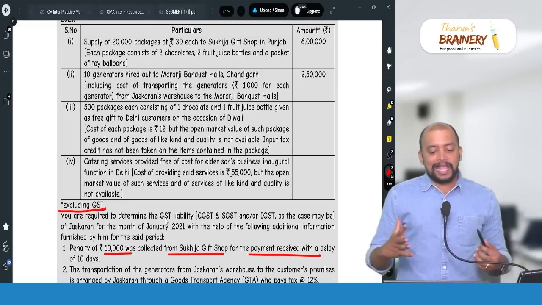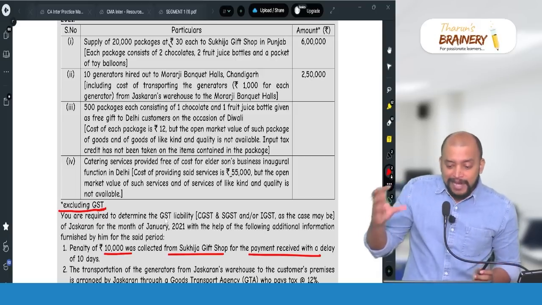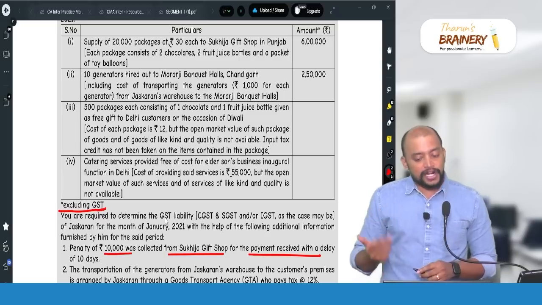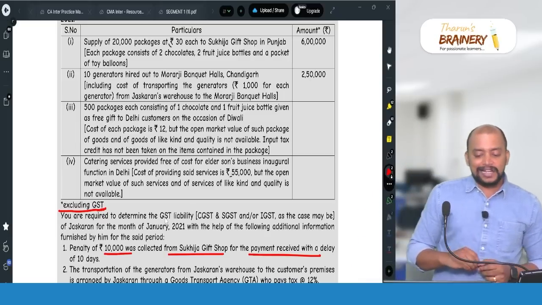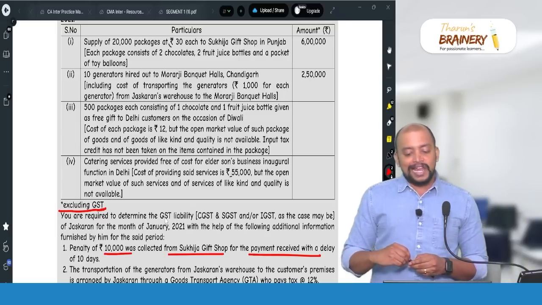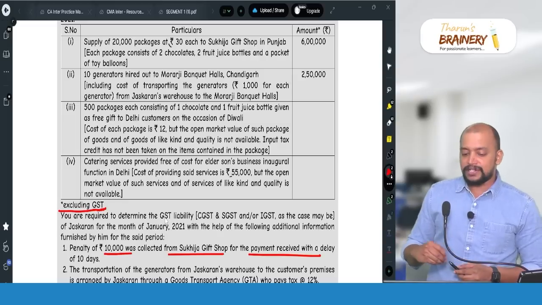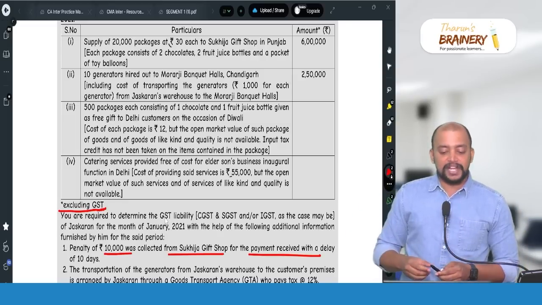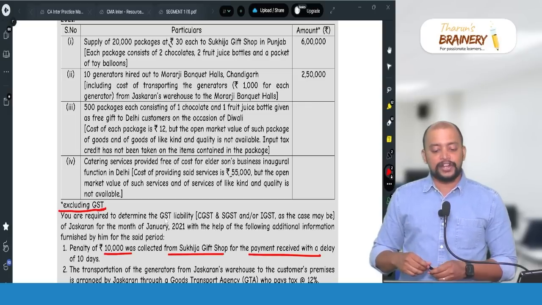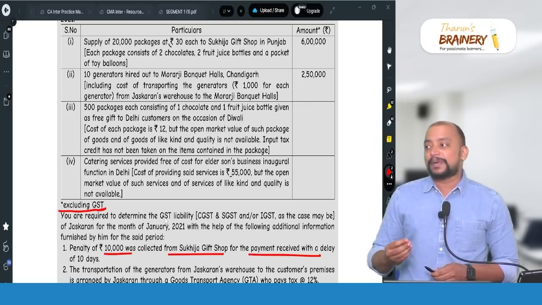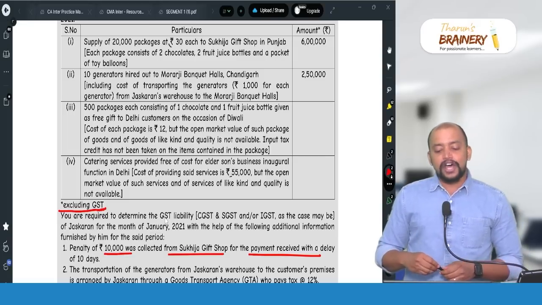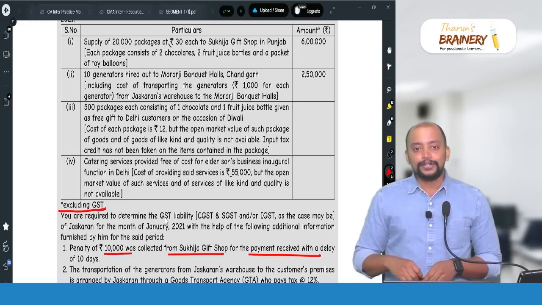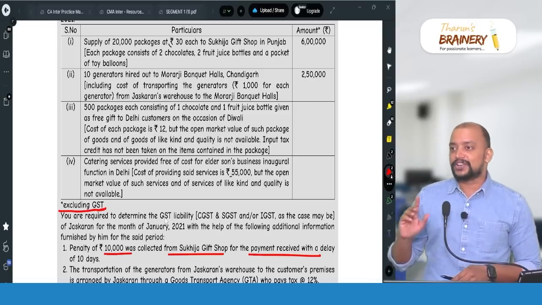Cost of each package is 12, but the open market value of such package of goods of like kind and quality is not available. Input tax credit has not been taken on the items contained in the package. Now, when there is no consideration here, open market value not available, like kind and quality not available, we will take cost plus 10%. So, the cost will be 12, 12 plus 10%, 13.2. No, the direction is wrong.